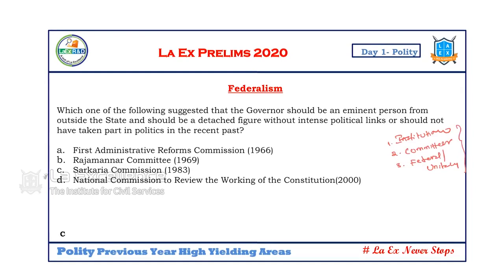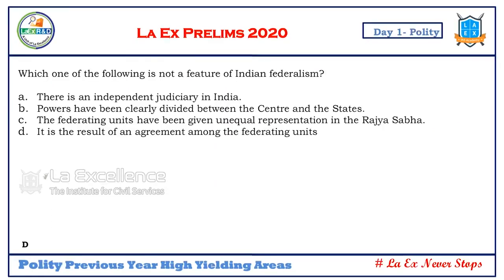Now, see the question. Which one of the following suggested that the governor should be an eminent person from outside the state, should be a detached figure without intense political connections or links, and should not have taken part in politics in the recent past? So to make the governor apolitical, these are the recommendations which were made. These recommendations were later touched by various other committees. For the first time, it was made by the Sarkaria Commission in 1983. And later, the Punchhi Commission also spoke again about this. But the Sarkaria Commission is the one which made these exact wordings.